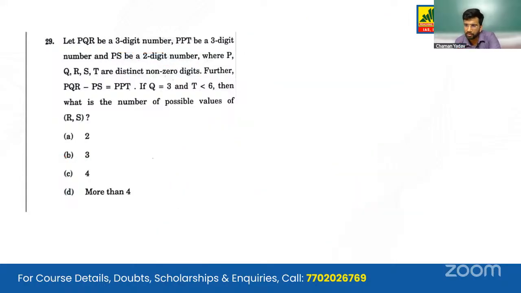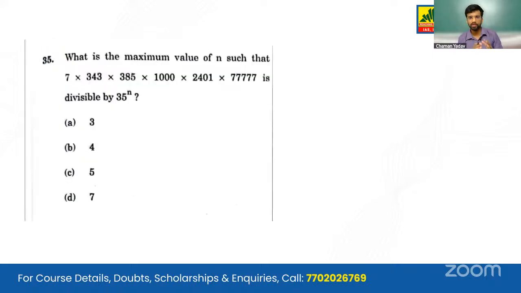But as I have said, it's a bit tricky question, so no harm in leaving such questions. I insist you do not need to solve all the questions in CSAT. Play on your strengths, choose the relatively easier topics or the relatively easier questions out there. Moving on, what is the maximum value of n such that 7 into 3, 43 into 3, all these